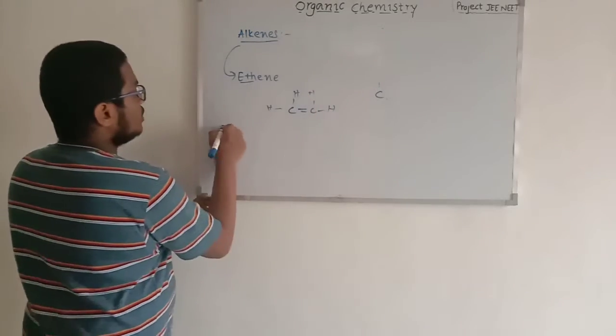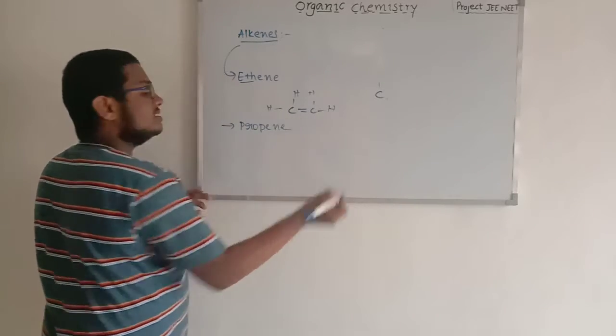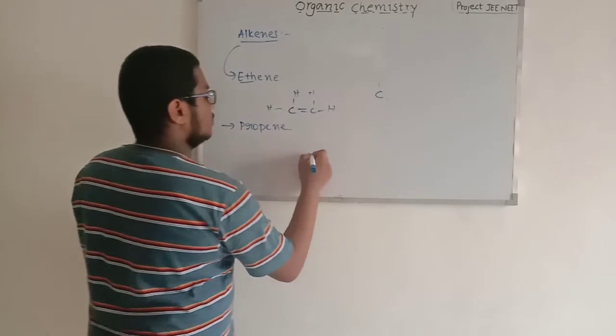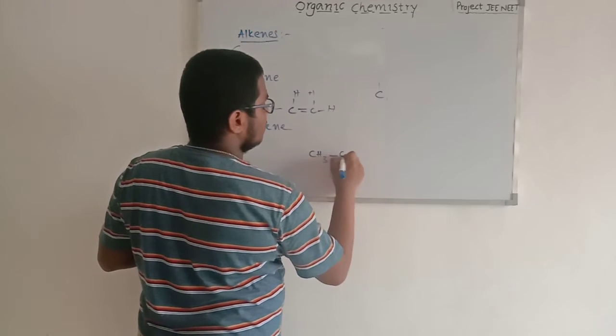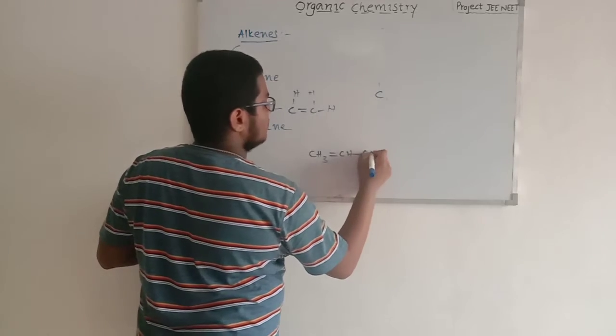So next we are going to propene also. Propene is a 3 carbon compound where at least one double bond exists. So CH3, CH, CH3.